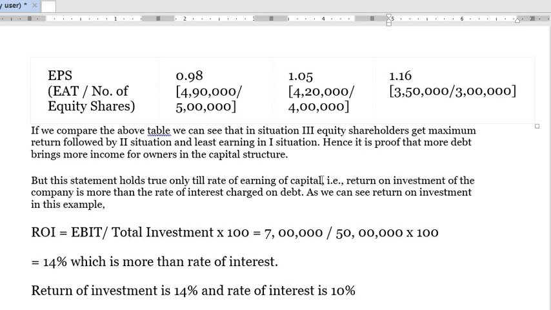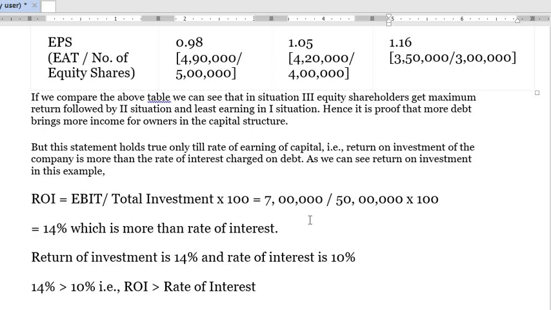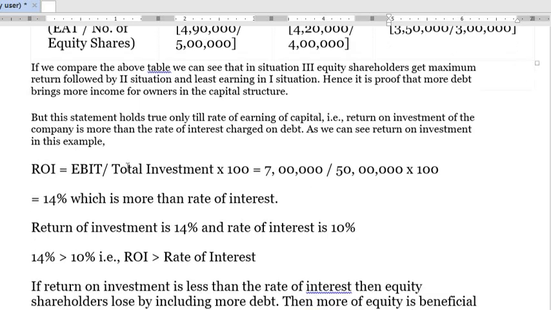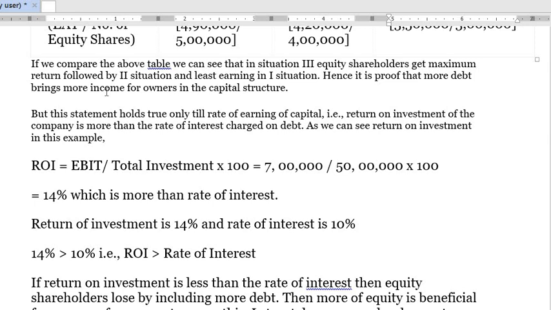But this will only occur when your return on investment is higher than the interest rate on debentures. If your return on investment is higher than the interest rate, then the more debentures you include in the capital structure, the higher the EPS.